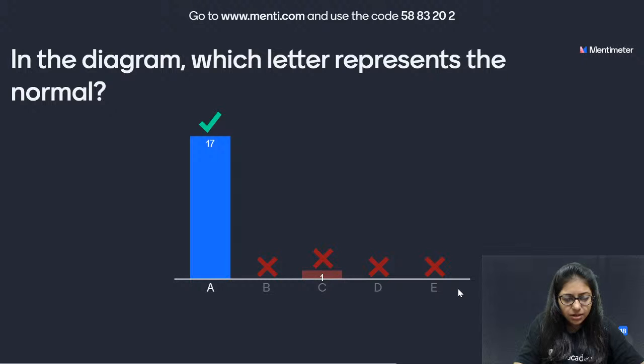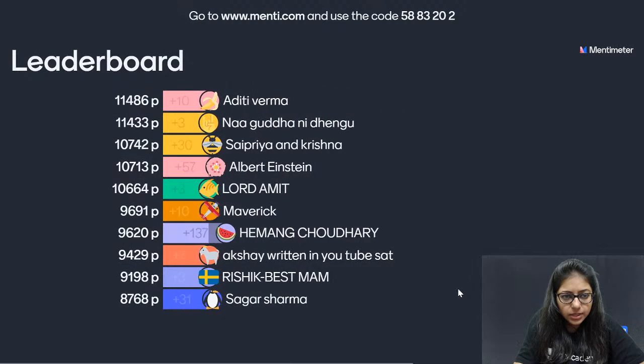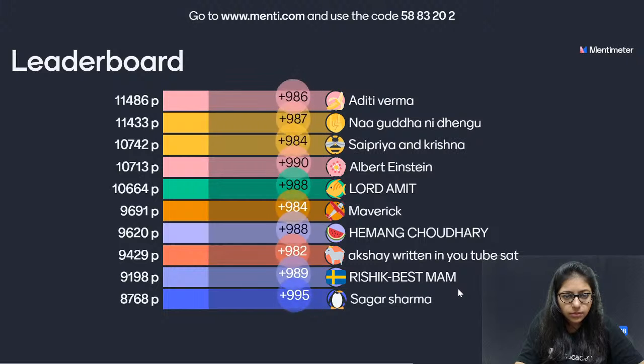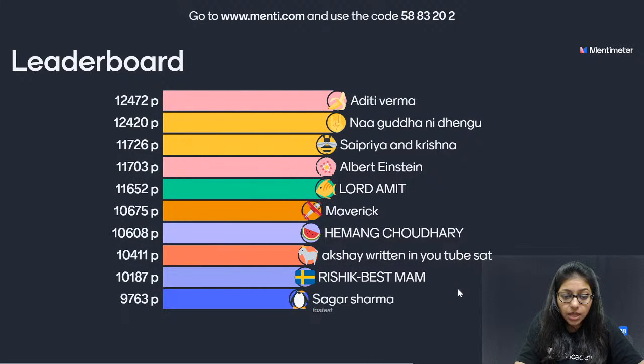The line which makes a 90-degree angle with the surface. It is perpendicular to the surface, right? Next is the leaderboard. Sagar was the fastest this time. Wow. But Aditi is still there on top.